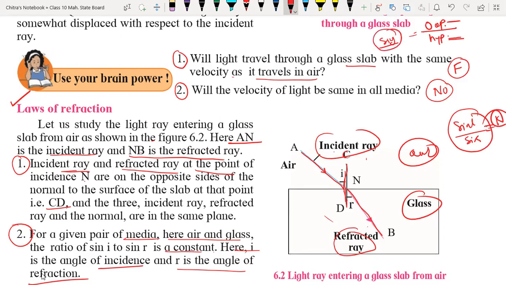i is nothing but the angle. Sir, is it relating to this topic? Yes. This sin i and sin r are Snell's law, right? Yes, yes, yes. So just take a screenshot of that part also.